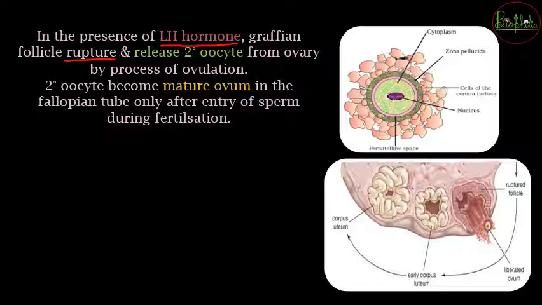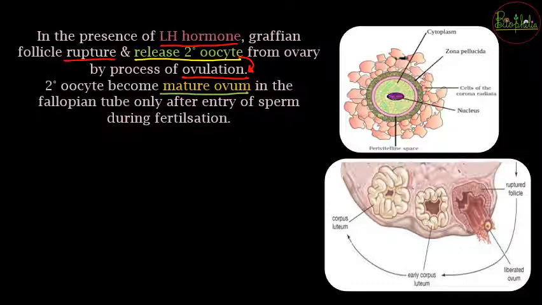Now it is the time that, because of the hormonal activity, the Graafian follicle, the mature follicle, is going to rupture, and it will release the secondary oocyte from those membranes that were arresting the movement of the secondary oocyte. Now it will be released from the ovary by the process called ovulation. So ovulation is nothing but the release of the secondary oocyte from the ovary, and once this ovulation occurs, the secondary oocyte will be called a mature ovum.